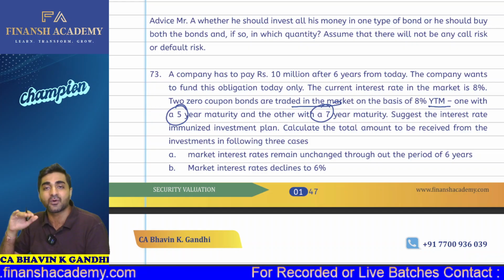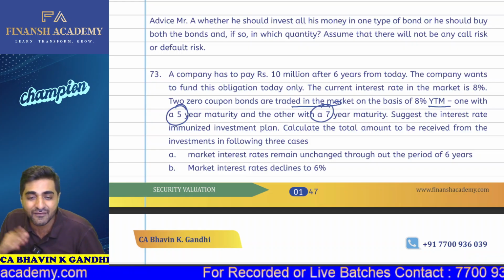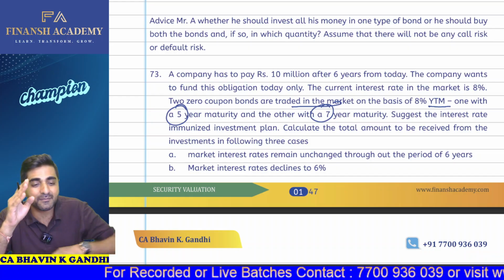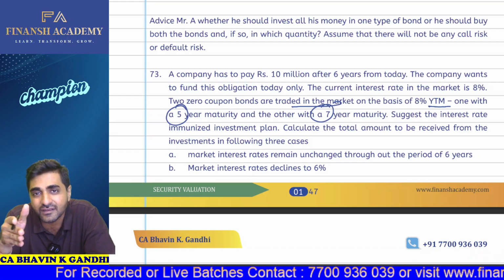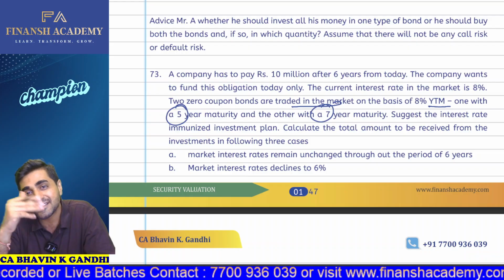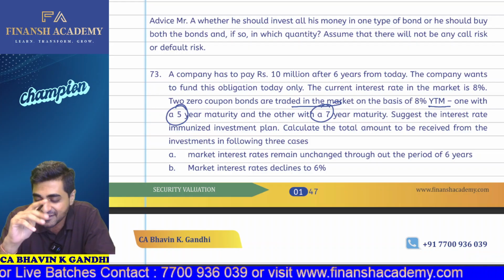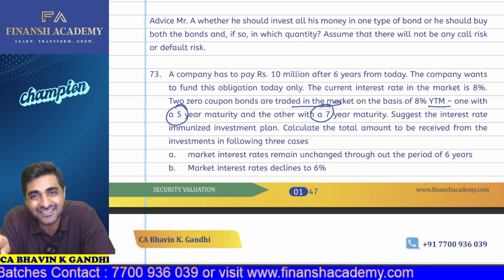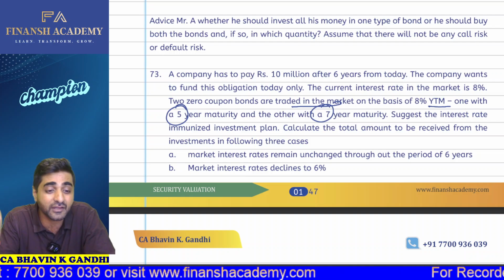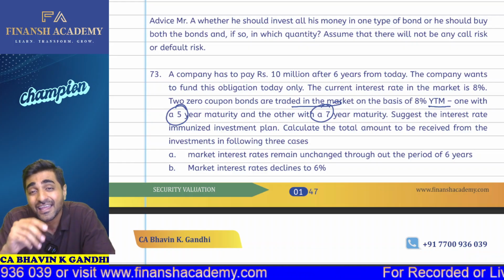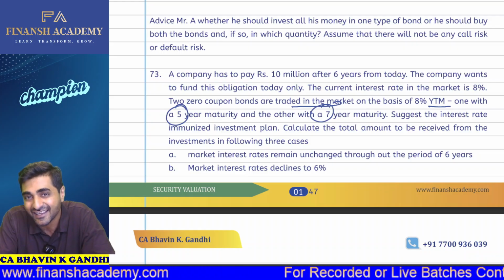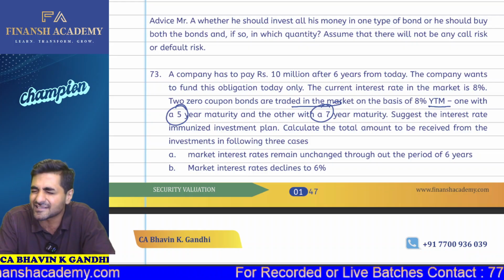Are you seeing that you have to select the bonds? One with a maturity of 5 years and another with a maturity of 7 years. So one has a maturity lower than the portfolio duration and one has a maturity higher than the portfolio duration. Why do we do that? Because when the interest rate changes, listen to me very carefully: the bond which matures at the end of the fifth year, those maturity proceeds will be reinvested at the changed interest rate, and the bond which matures at the end of the seventh year,